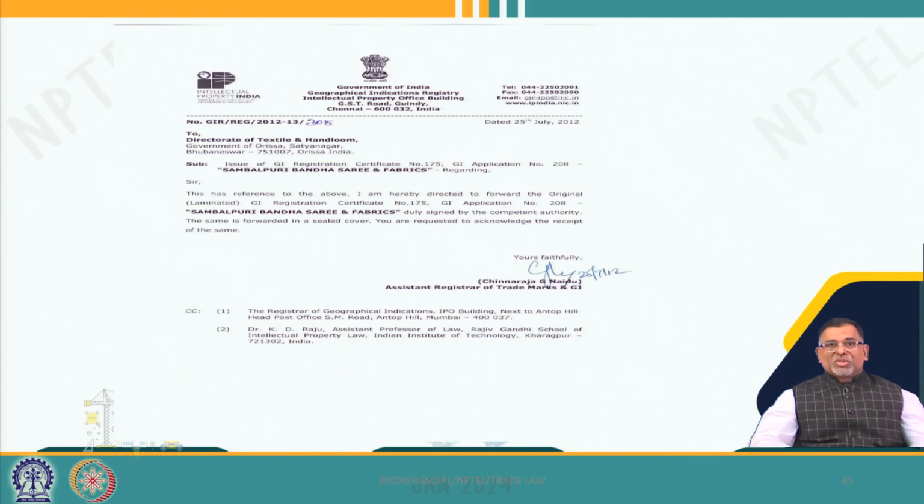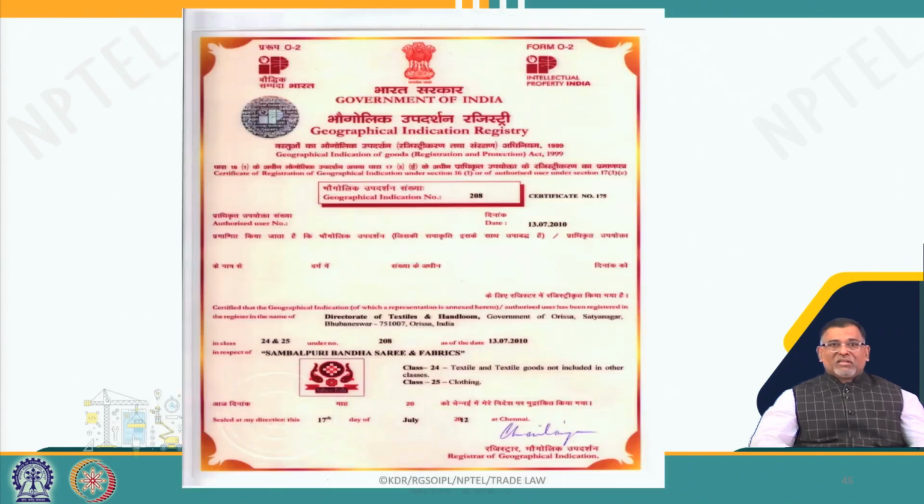So, registrations are done, and the certificate is given. You can see the logo. We have not only registered this textile product under class 24, but the logo is also registered, Sambalpuri sari and fabrics. So, this kind of registration will empower the people who are producing this with a price premium, with an economic benefit. If that economic benefit is not really going to the people, then there is no need of protecting this as intellectual property as a community right.